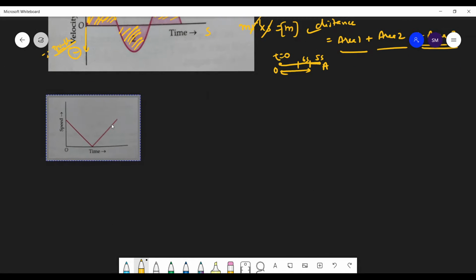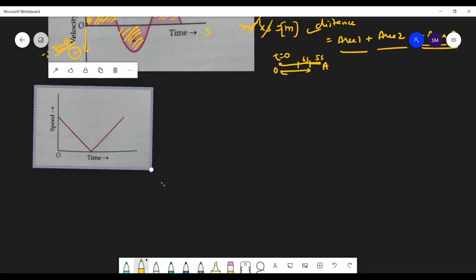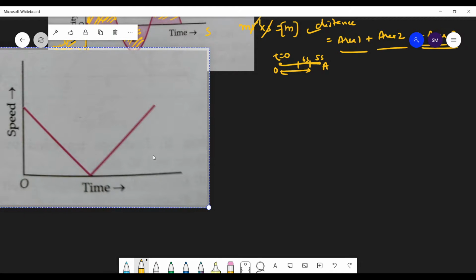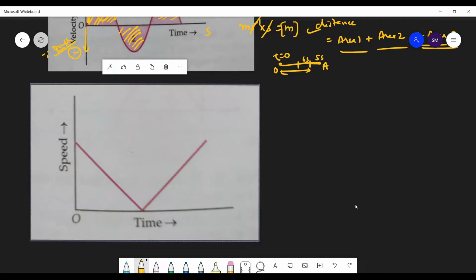Now what about this graph? Sir, this is not possible. This graph? Sir, this cannot happen. Okay, why? Sir, this distance can never go backward. See, distance can never decrease, but the speed can be increased or decreased. This is speed here.